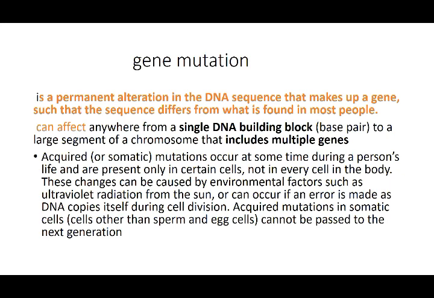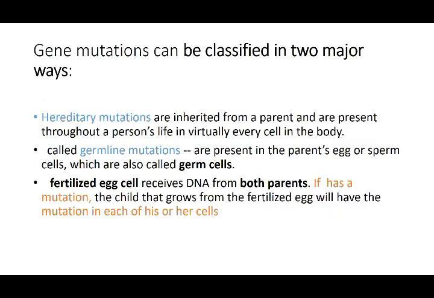There are two major ways that mutations can be classified. One is hereditary mutation. It is inherited from a parent and is present throughout a person's life in virtually every cell in the body. So there is no mosaicism. It is called germline mutation. And I told you germline mutation is present in both the ova and the sperm. So we said germline mutation problems are carried on family-wise, that is by inheritance, because it is present in both cells, so there is no chance that somebody is going to miss it out.